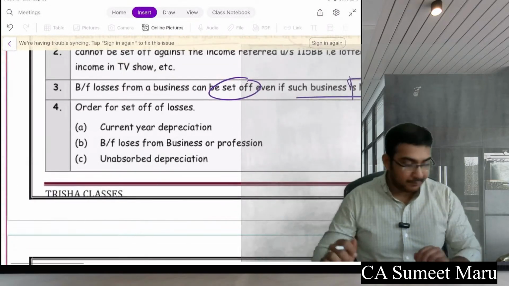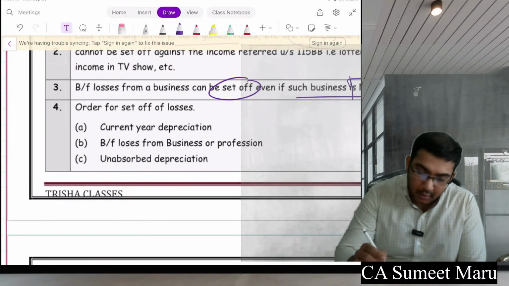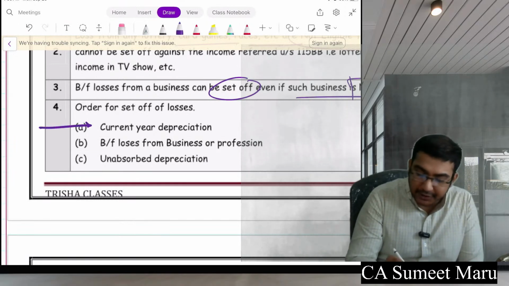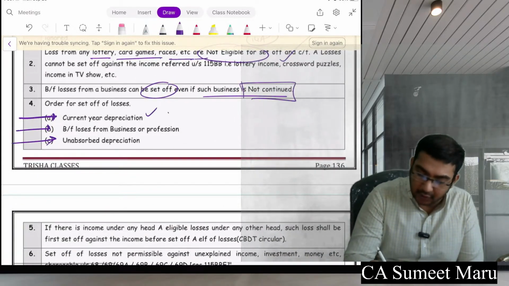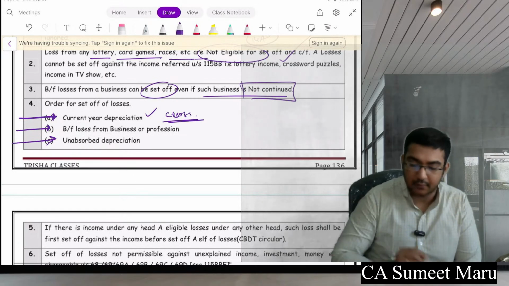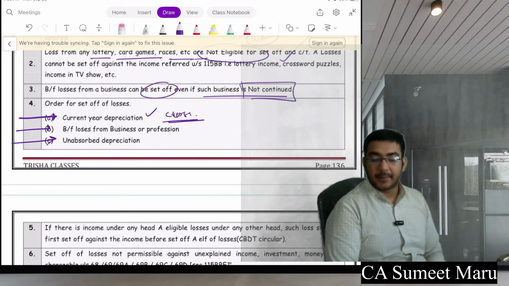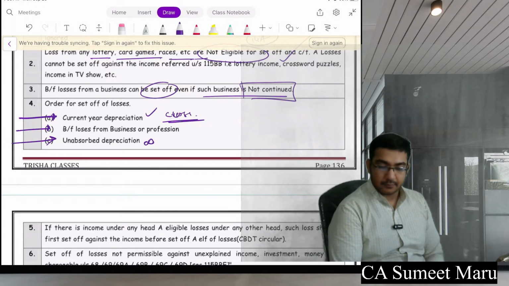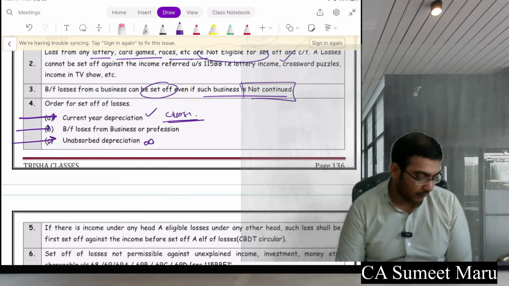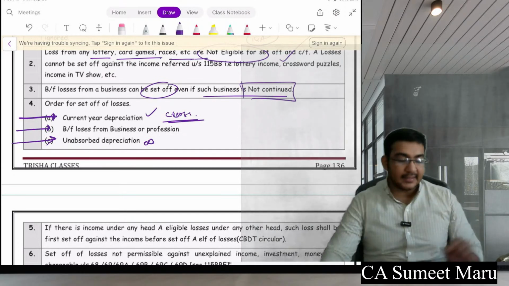See, Kirti, here. Always you set off first current year depreciation, current year losses as well, then brought forward losses, and then unabsorbed depreciation, because unabsorbed depreciation can go for infinite years. Got it, Kirti? Any other guys have any other query?